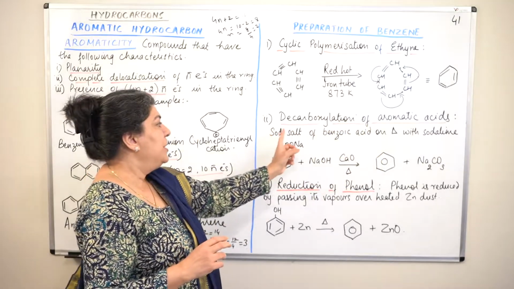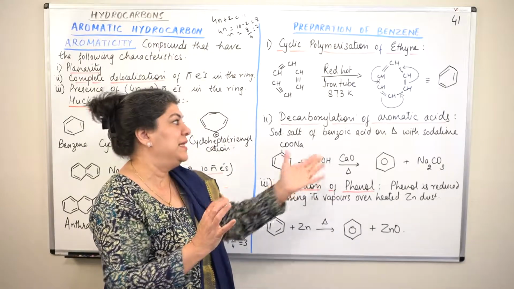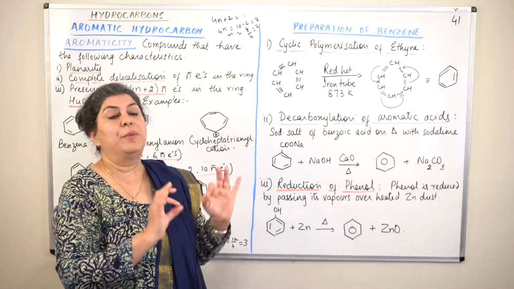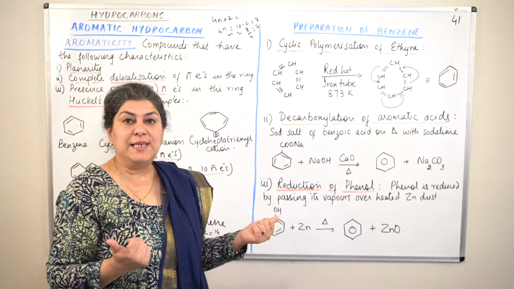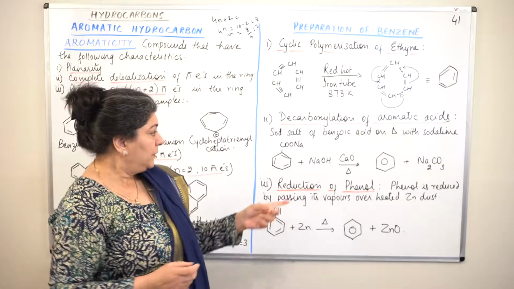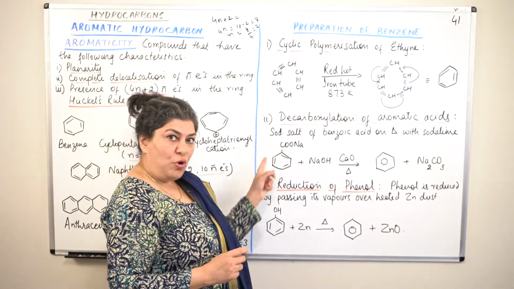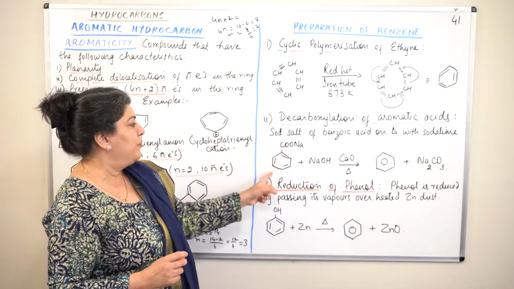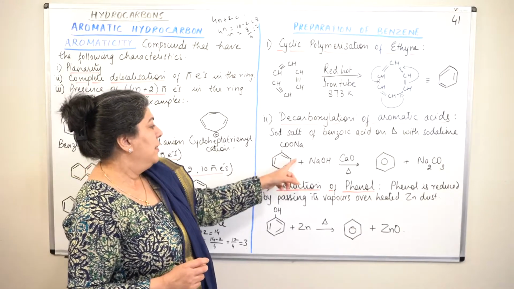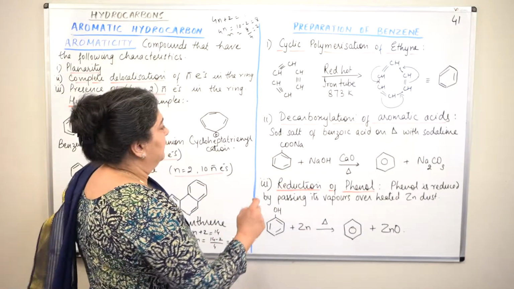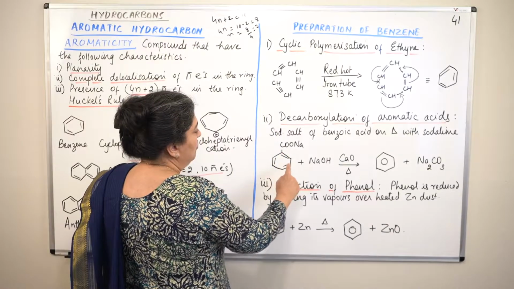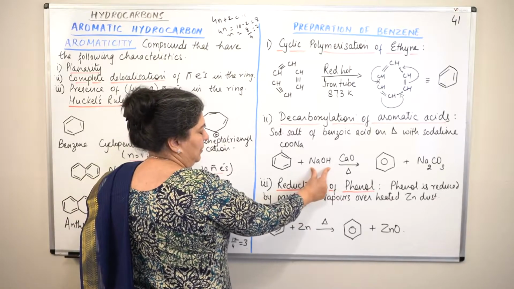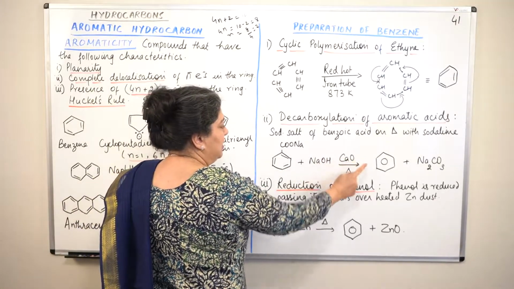decarboxylation of aromatic acid. Sodium salt of benzoic acid on heating with soda lime. What is soda lime? What is caustic soda? Sodium hydroxide is caustic soda. What is lime? Calcium oxide. So when you have the sodium salt of an aromatic acid, sodium benzoate, the sodium salt of benzoic acid plus sodium hydroxide, that is caustic soda, and calcium oxide is lime.